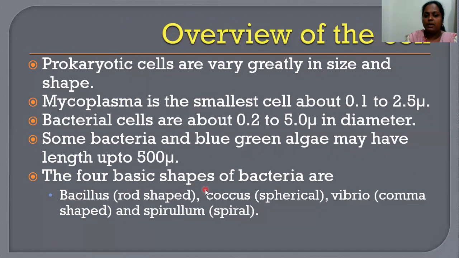The four basic shapes of the bacteria are these. Bacillus, which is the rod shape. Coccus, which is spherical, like a circle. Vibrio, comma shape. And spirillum, spiral. These are the basic shapes of the bacteria.